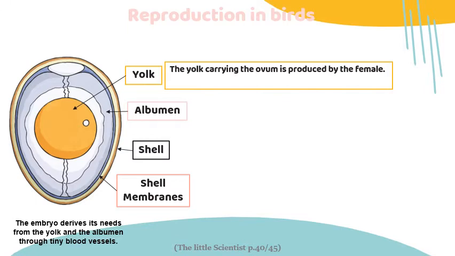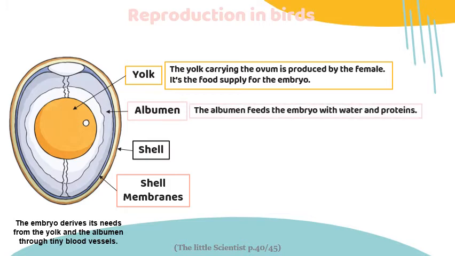The yolk carries the ovum and it's produced by the female. Here is the food supply for the embryo. So, the yolk provides the embryo with food. The albumin is a source of water and proteins for the embryo.